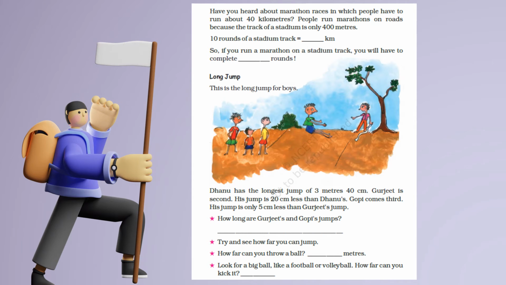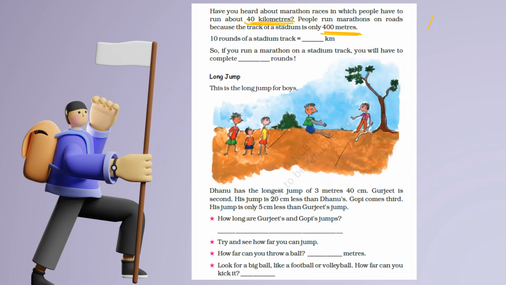Okay, continuing the questions. We have heard about marathon races in which people run 40 kilometers. The stadium length is 400 meters, therefore they don't run in stadiums. 10 rounds of stadium track is how many kilometers?